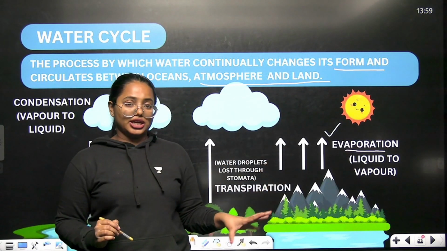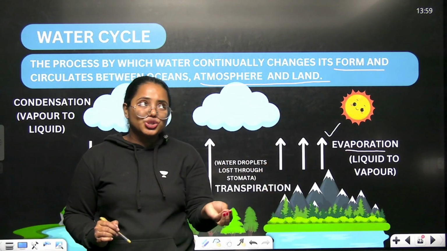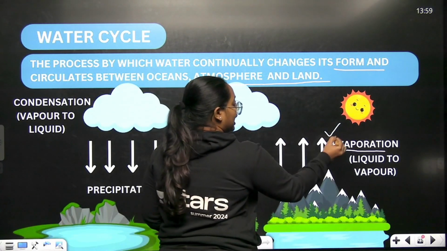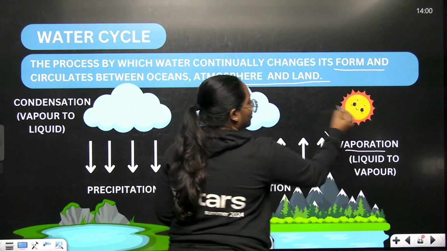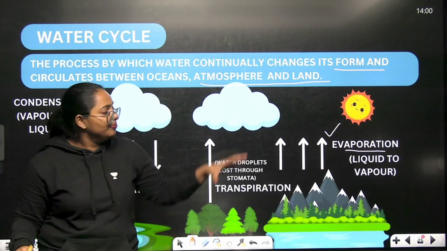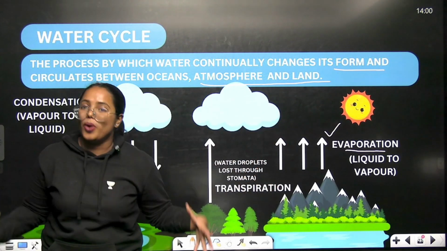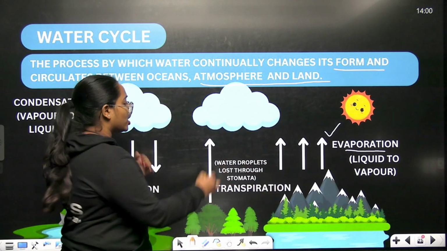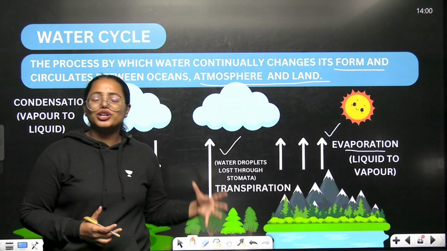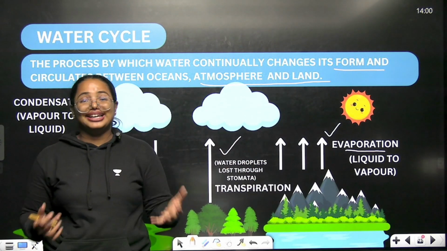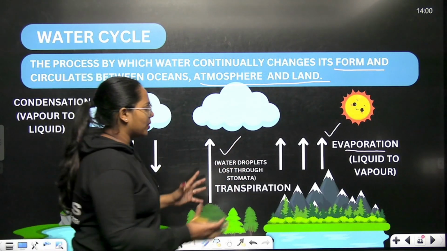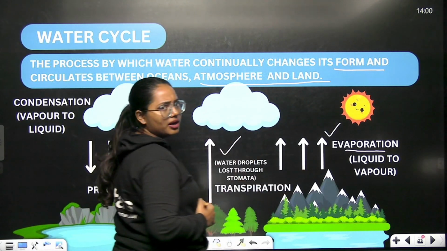In evaporation, liquid water gets converted into vapor form. From the water bodies, it can get evaporated with the help of the sun, right? Along with this, transpiration can also occur. What is transpiration? Loss of water droplets through stomatal openings of leaves. So in this way, water is going up.